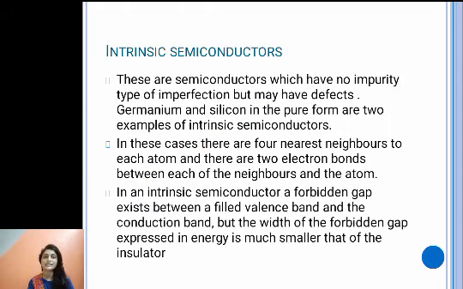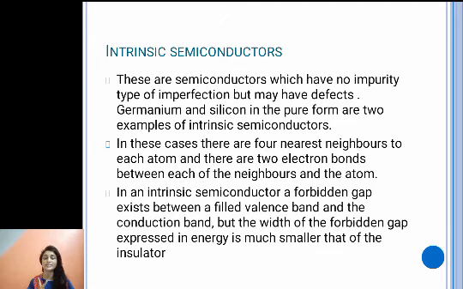Now, intrinsic semiconductors have no impurity, because just now we have studied that we are not doping anything here. We are doping in case of extrinsic semiconductors. So these are the semiconductors which have no impurity type of imperfection, but they do have defects. Germanium and silicon in pure form are two examples of intrinsic semiconductors. In these cases, there are four nearest neighbors to each atom, and there are two electron bonds between each of the neighbors and the atom.